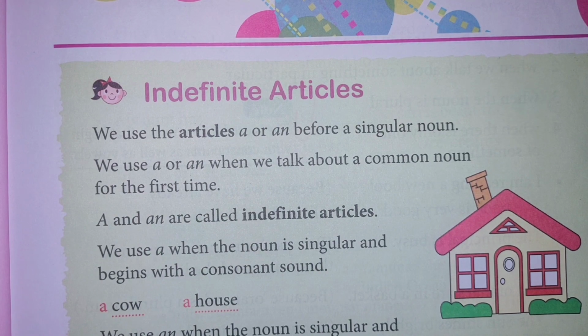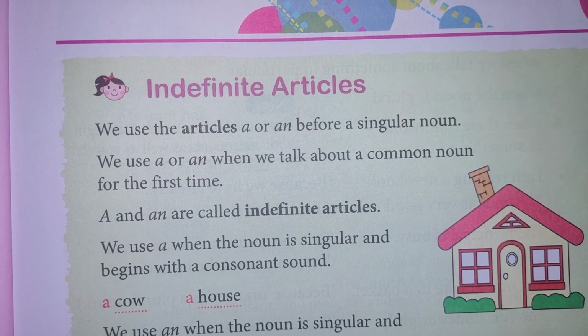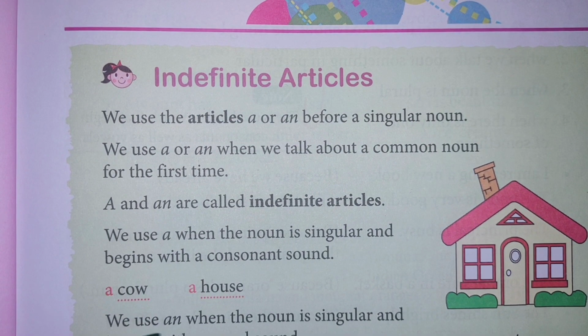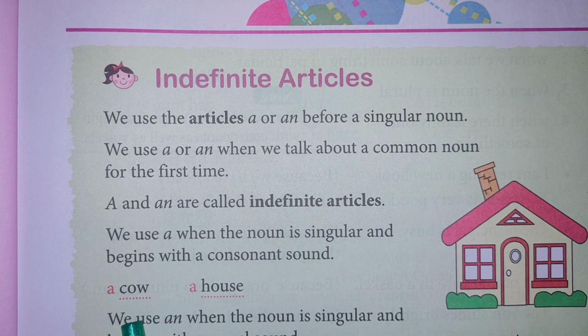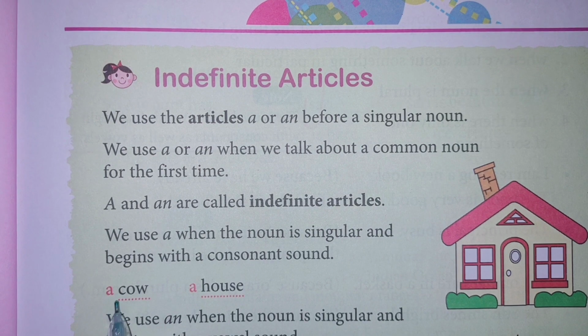So let's see the examples. A cow. C-O-W, cow. So in cow, which article is used? A article. Why? Because cow starts with the consonant C, and that's why a article is used before it. Okay.